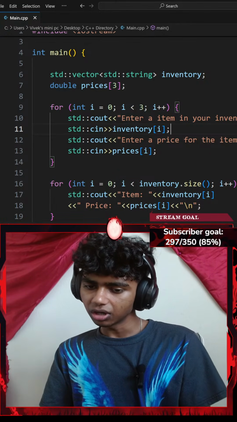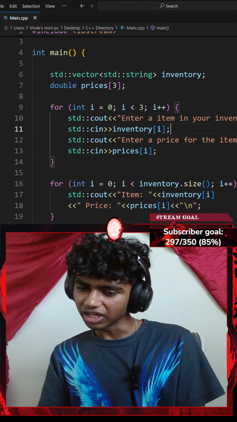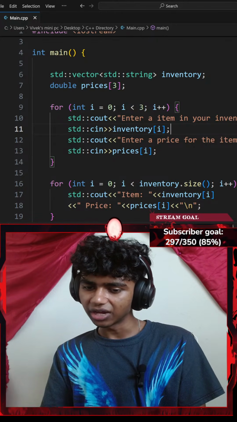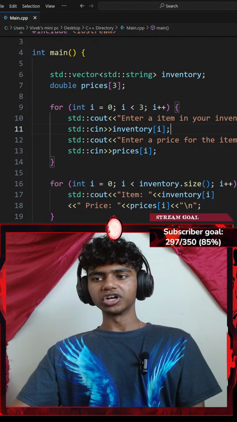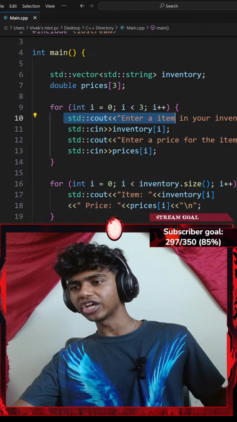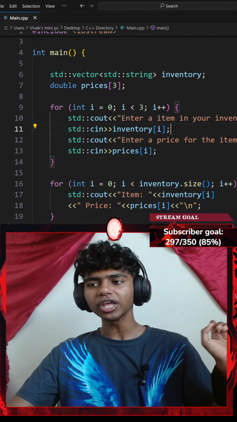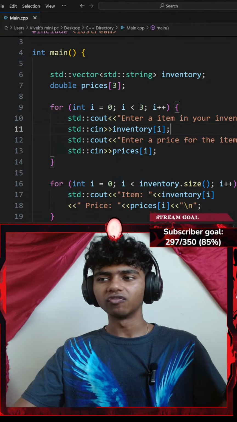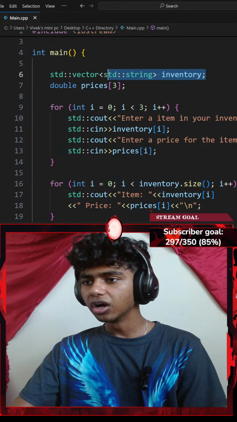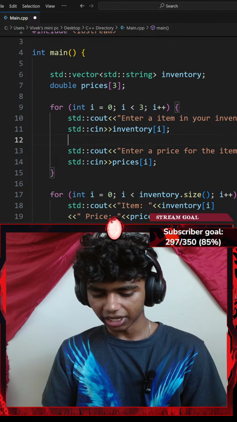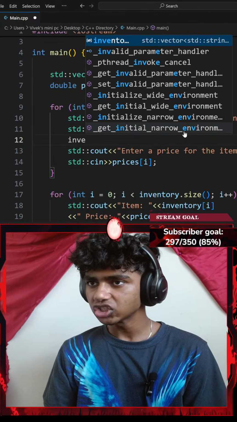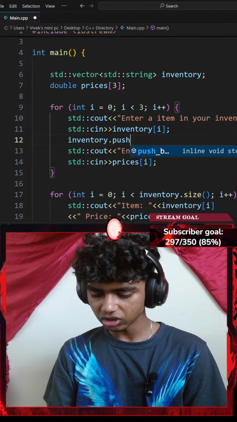What does the extraction operator do between cin and the vector? Honestly, firstly we go with a standard console output just to show a display, although the standard console input with an extraction operator just gets the value for our vector's elements. So let me go ahead and add something like my inventory dot the push_back function.